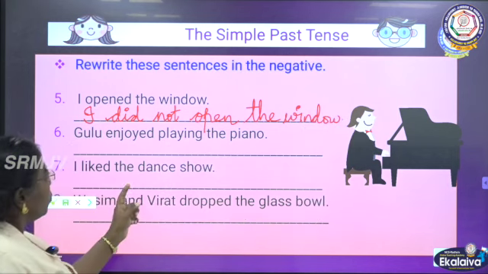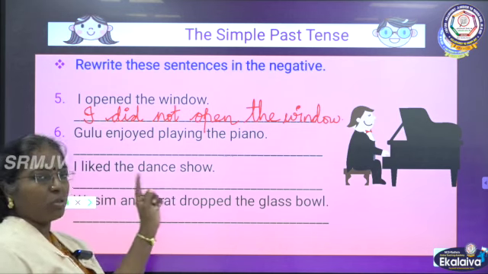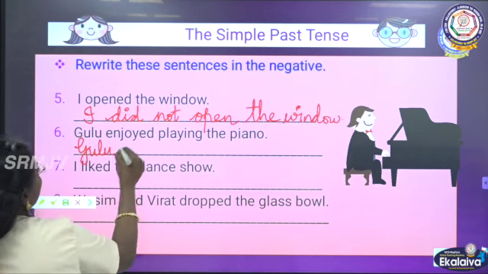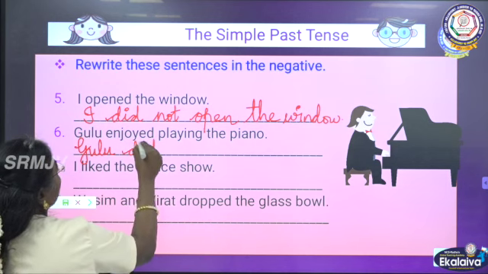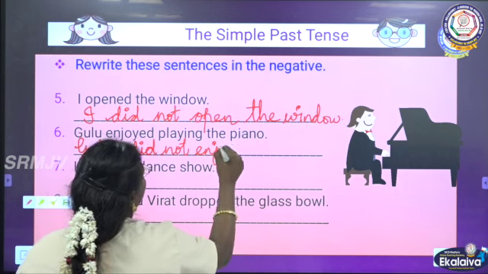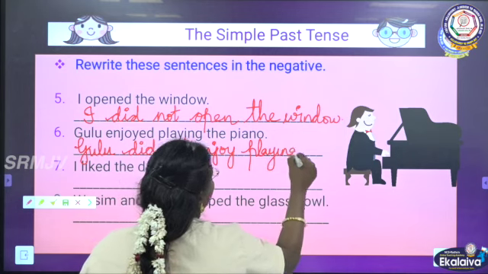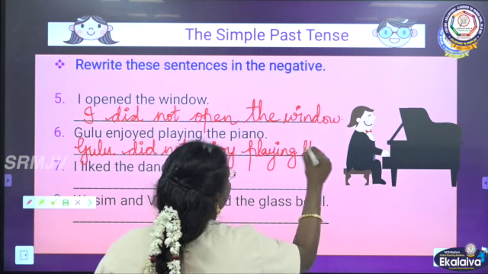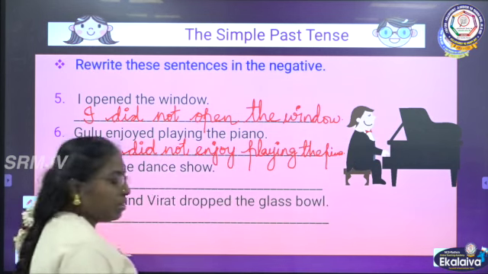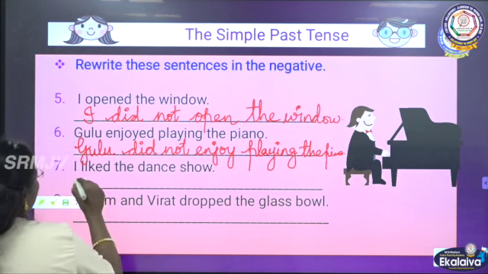Next, Gulu enjoyed playing the piano. Gulu enjoyed. So what should come here? Gulu did not enjoy playing the piano. Okay. Next, I like the dance show. I did not like the dance show.